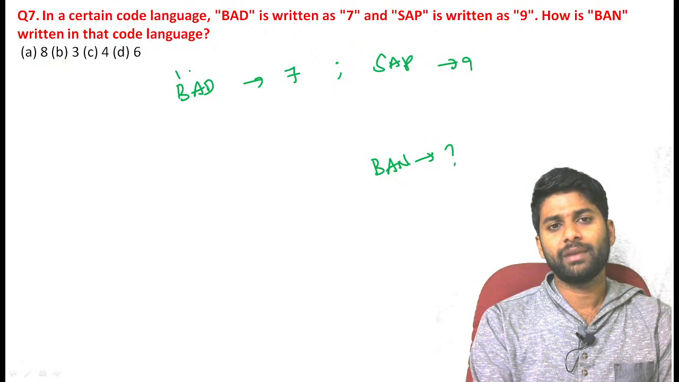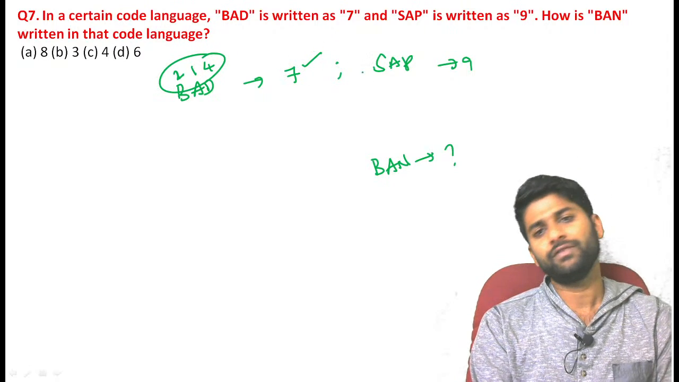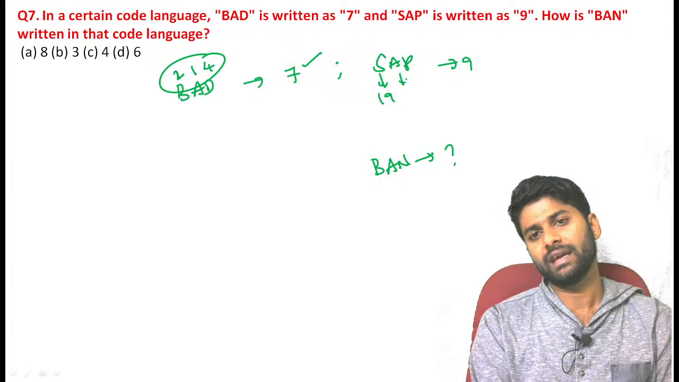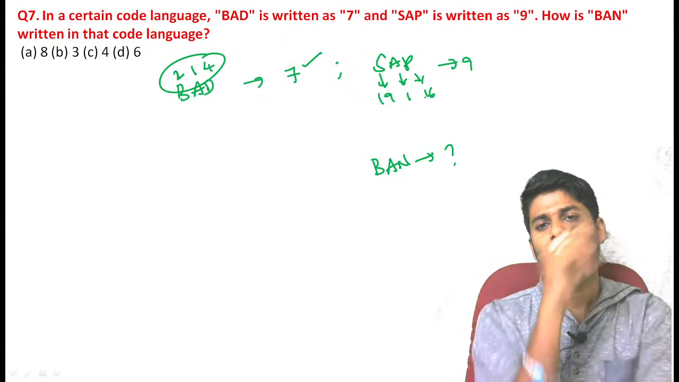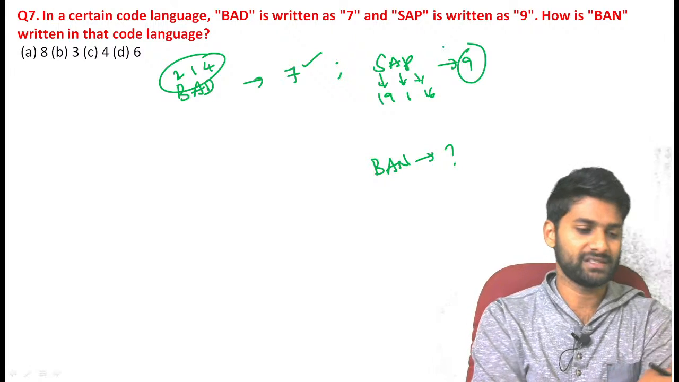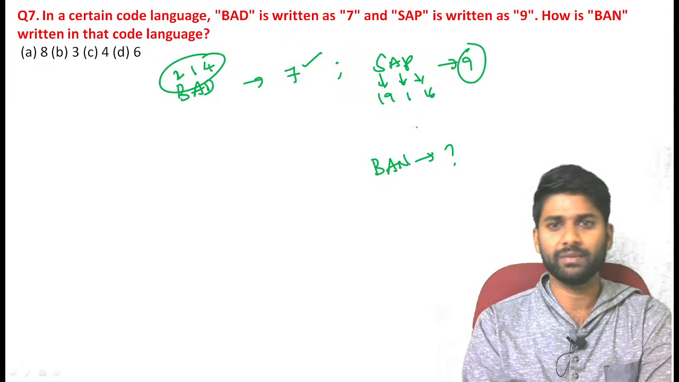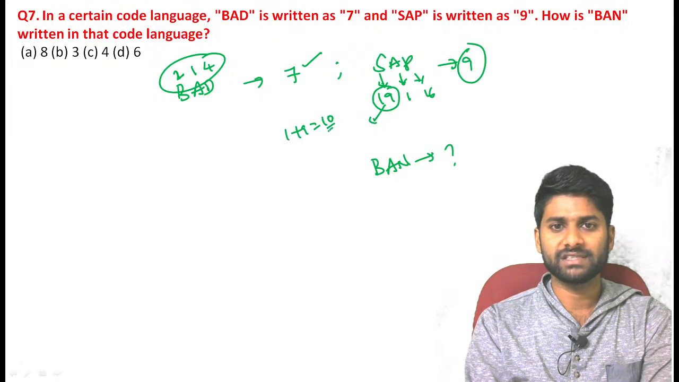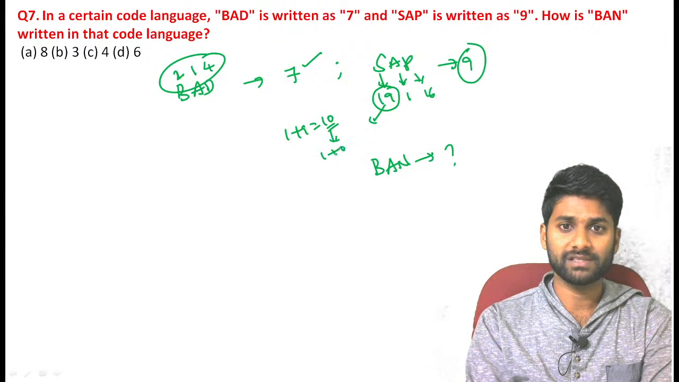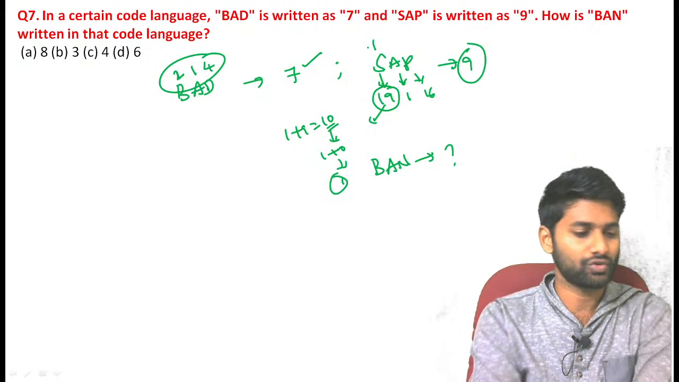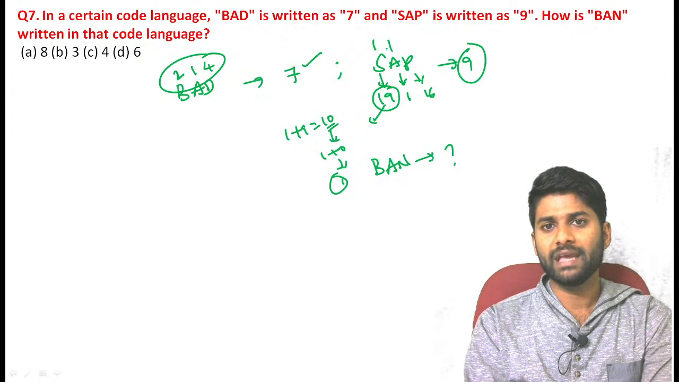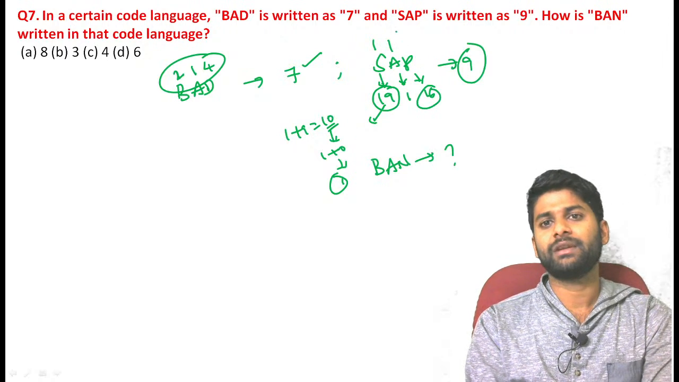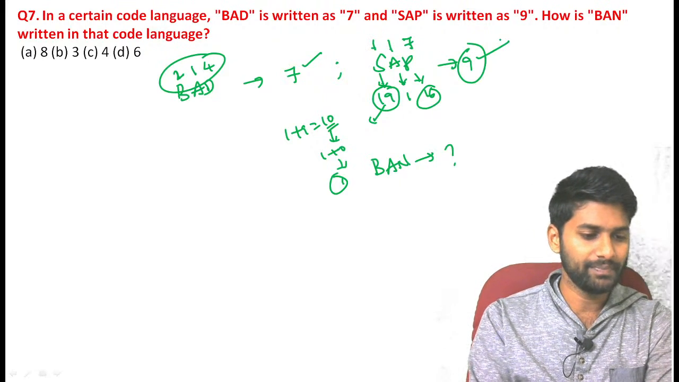Here in BAD, B is 2, A is 1, D is 4. The sum of all these values is 7. But if you go through SAP, S becomes 19, A becomes 1, P becomes 16. But they are represented in terms of the unit place. Now we use the unitary method. Unitary method means simply take 1 plus 9, the value becomes 10. We still want a single digit, so again 1 plus 0, the result becomes 1. So S is coded as 1. Now A is the unitary digit, that is 1, and P can be represented as 1 plus 6, which is 7. Sum of all these digits, the result becomes 9.